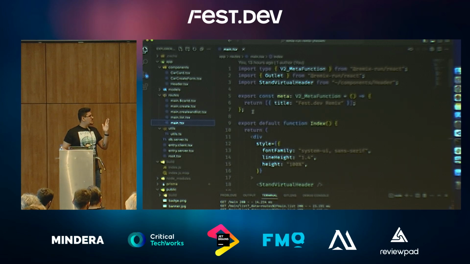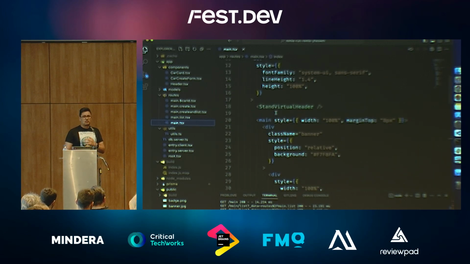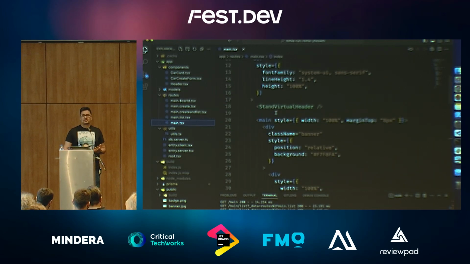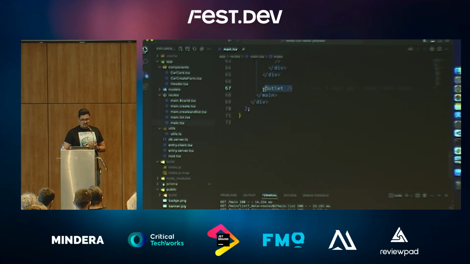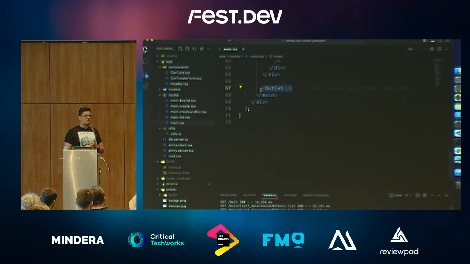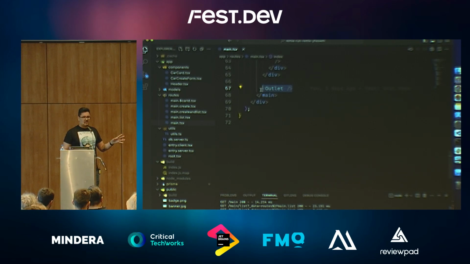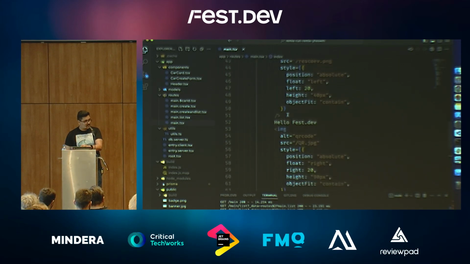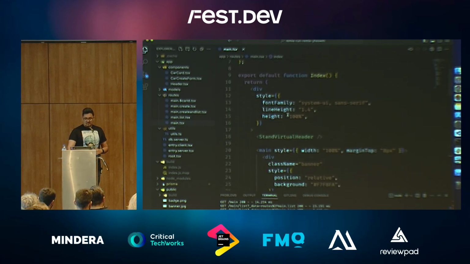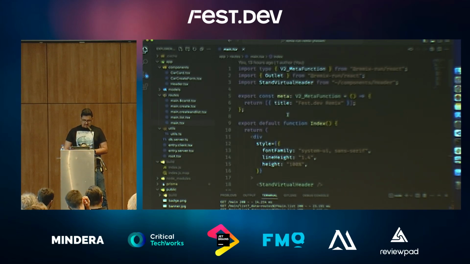Oh, one thing I forgot to mention, considering nested routing. How do we let our routes know that there's going to be some code nested inside of it? By using an outlet. This is pretty much here to tell Remix, hey, this route, if something shows up on the files that is appended afterwards, all the code is going to be rendered inside of this. And as you can see, super amazing CSS, hard-coded. But that's pretty much how this handles it.